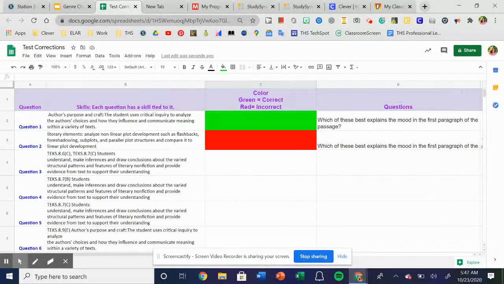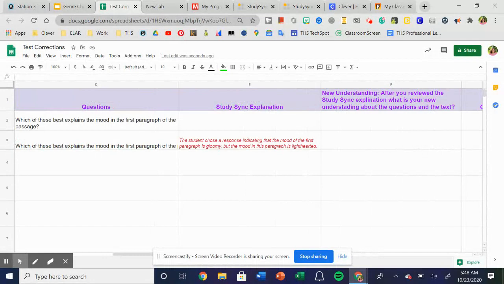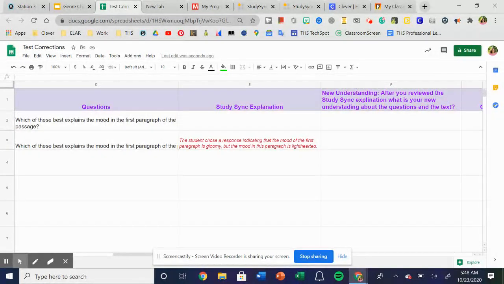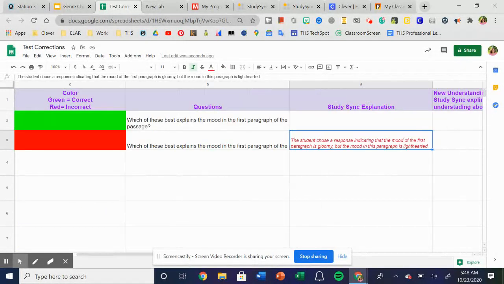If you guys have questions, let me know, but it's really, you're identifying the ones you got correct and the ones that you got incorrect by color. And then you're just copy and pasting the questions over and the explanations. Explanation and new understanding is only for people that missed a question. If you got all of the questions correct, then you won't be copy and pasting any StudySync explanations or new understandings. But if what I said just confused you still and you need a better explanation, send me an email.